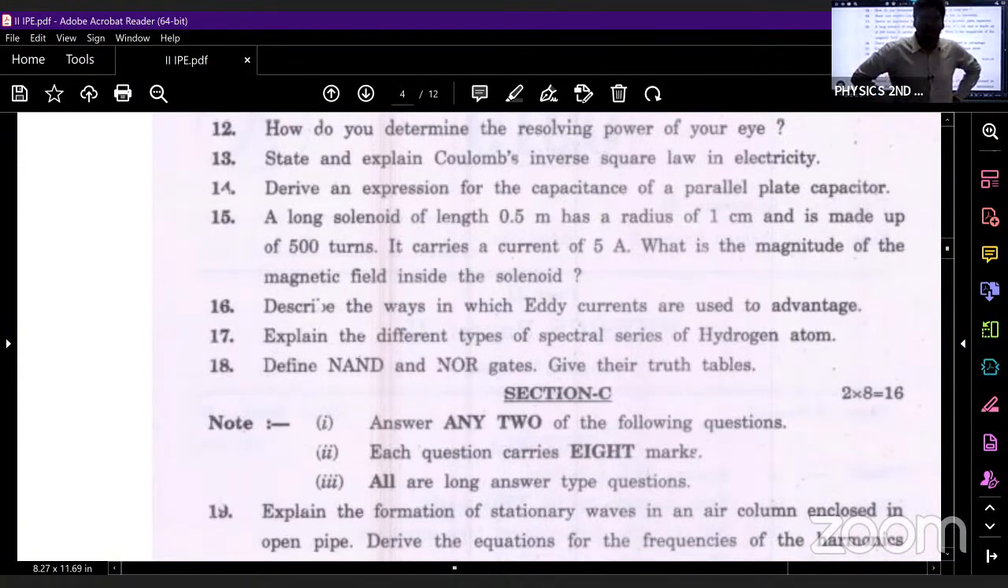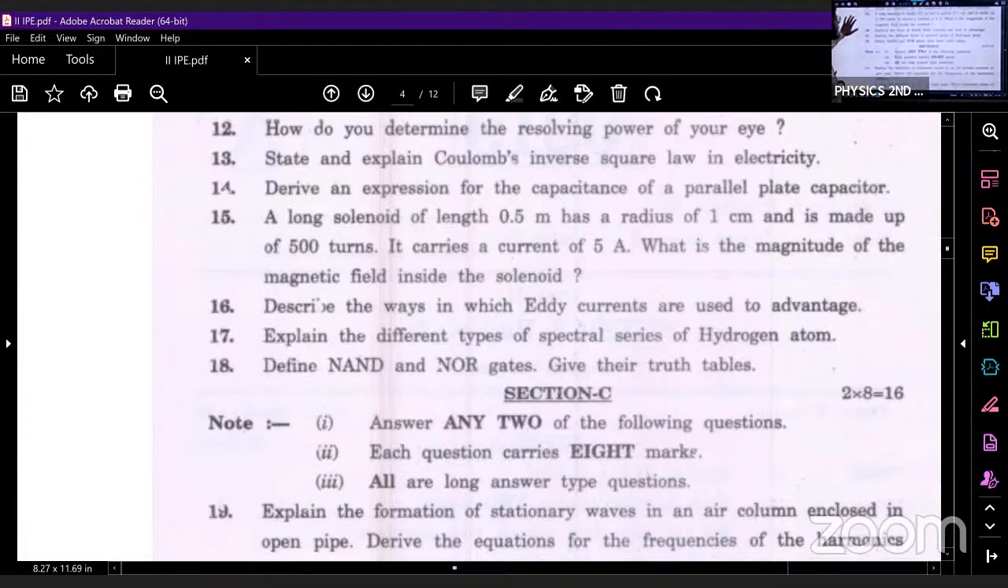It will become sigma by epsilon naught. Next, what is the potential difference here? V is equal to ED. If you substitute the value of E, finally you get the expression for capacitance of a parallel plate capacitor as C equals epsilon naught A divided by D. So this question also we have discussed clearly.